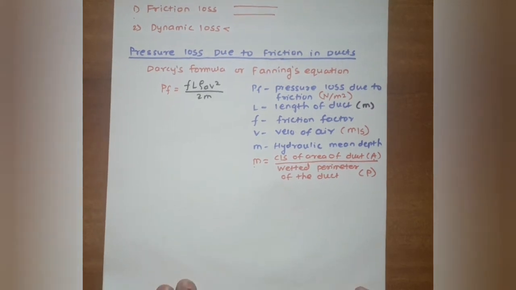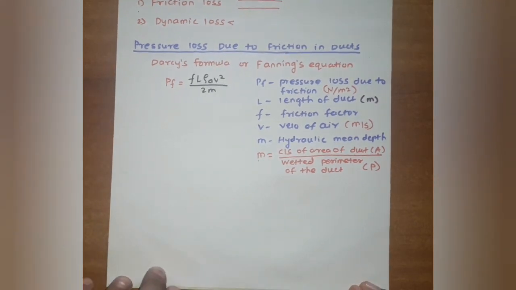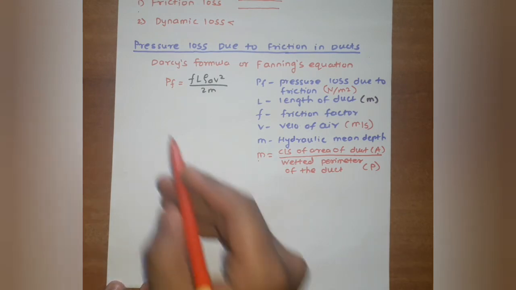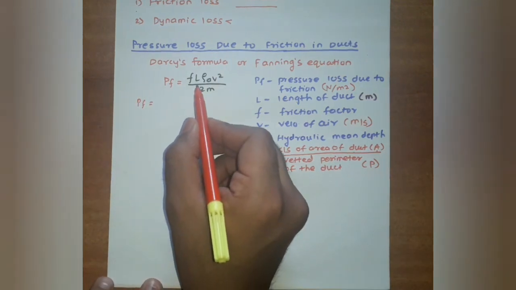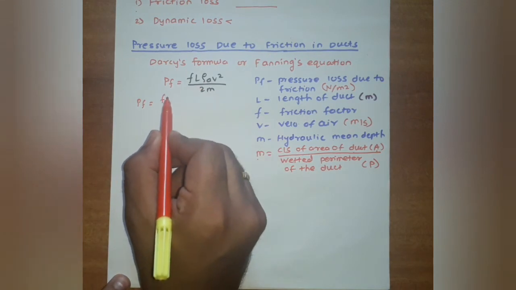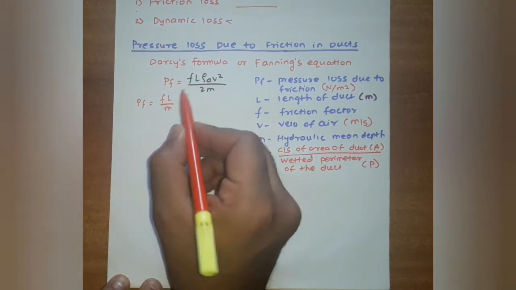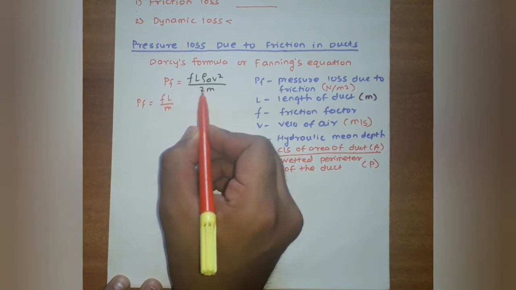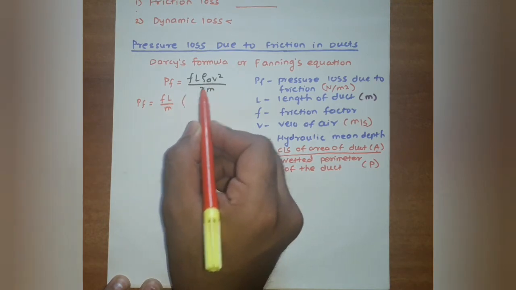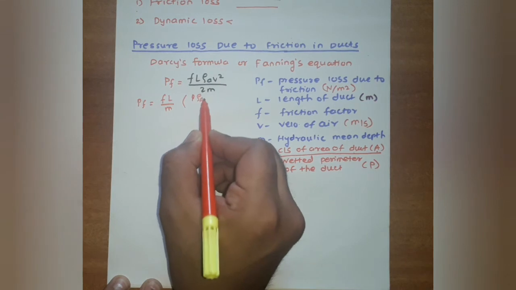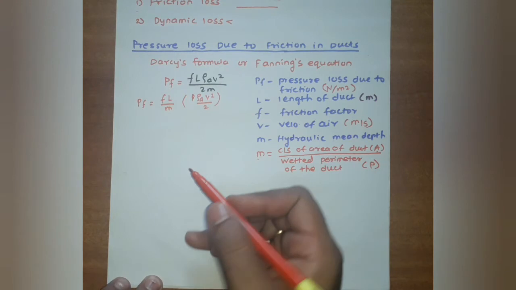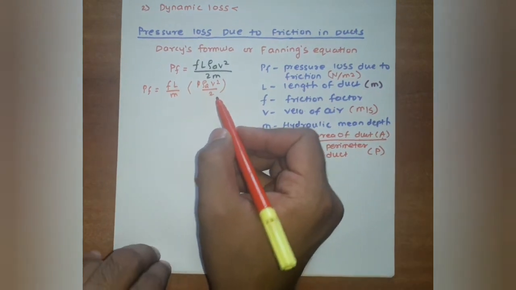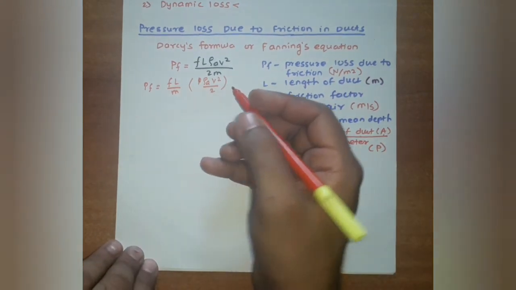So we will modify this equation. Consider PF, just modifying this equation, it is FL divided by M, and we will get another value. It is rho A V square divided by 2. But we know that rho A V square by 2 is nothing but the PV pressure. It is the velocity pressure.